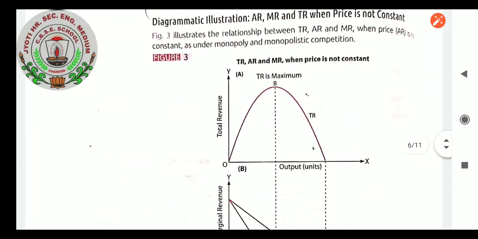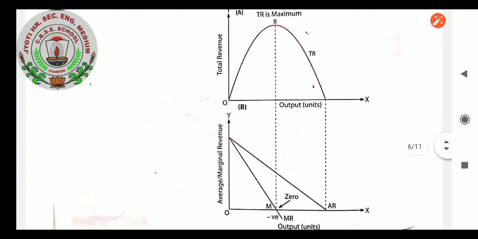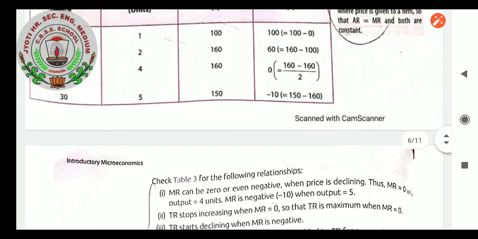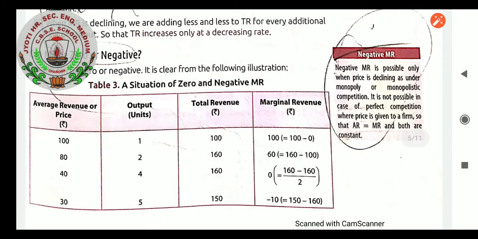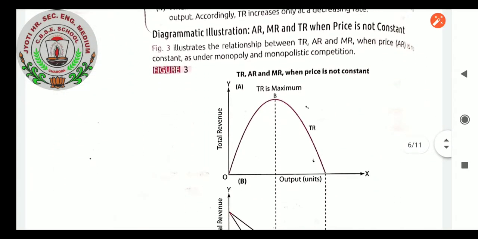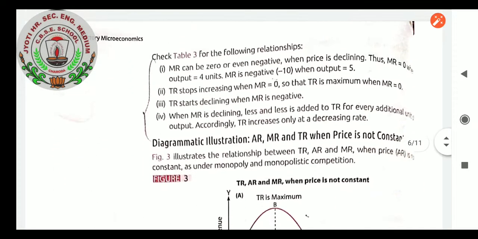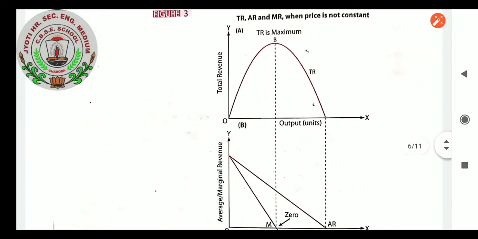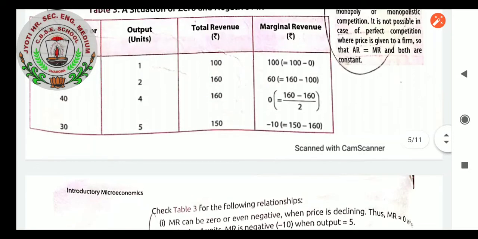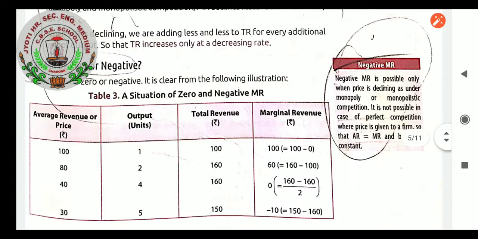Draw two diagrams one after another, and then you will see the diagram. This TR, how did it come from the data? You draw the data related to TR against the output, and you will get this curve. As one example, TR is maximum. Is there 0 output? No 0 output. There is 1 unit, and for 1 unit total revenue is 100.